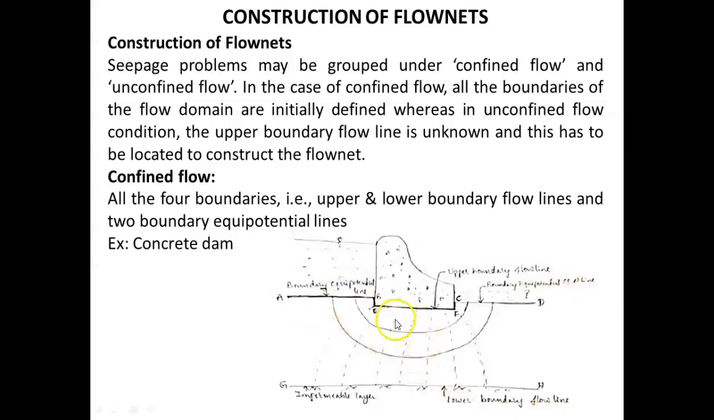Whatever the number of potential drops obtained, that plus 1 will become the number of equipotential lines. So we have to draw the n number of equipotential lines in such a way that they intersect the boundary flow lines at right angles. Then draw the equipotential lines between the upper and lower boundary flow lines. Note that these equipotential lines should intersect the flow lines and boundary flow lines at right angles. Like this, the flow net is constructed.